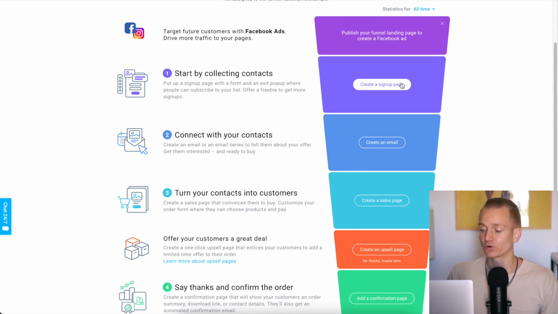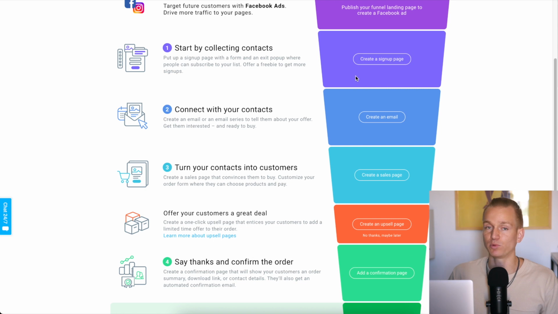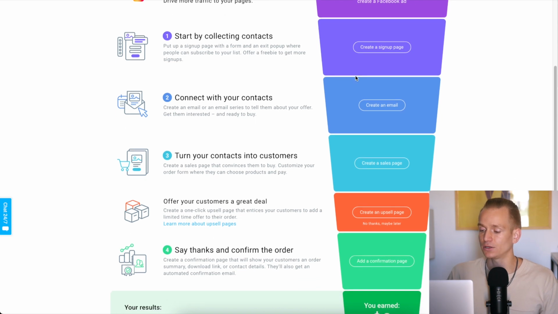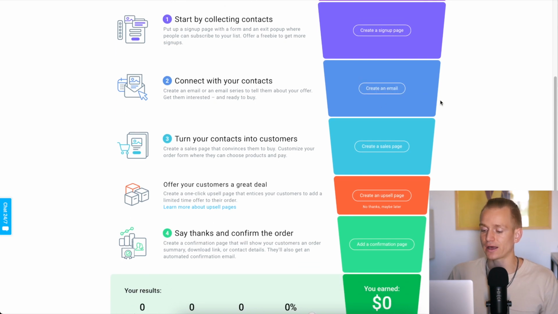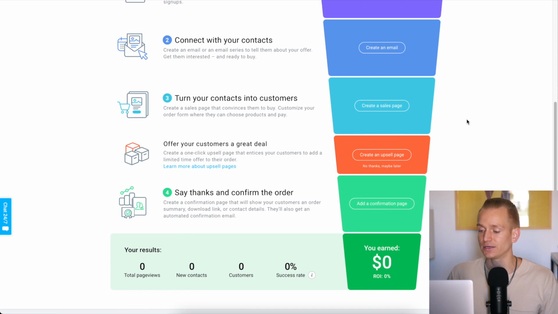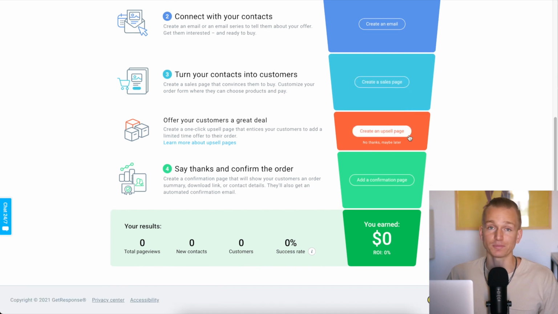We create a section where you can create a sign-up page, create your forms where people put in their email. Then you create the emails that you're sending out, and you're creating basically your sales pages where you're sending people to, and then you can create even an upsell after your first sale. If someone already added something, they're already going to purchase something. And the cool thing here is that it shows you everything.